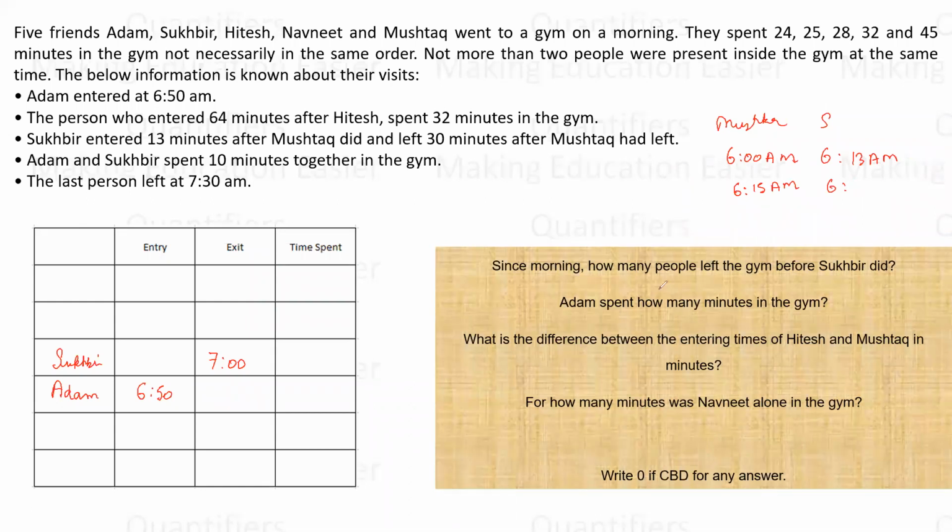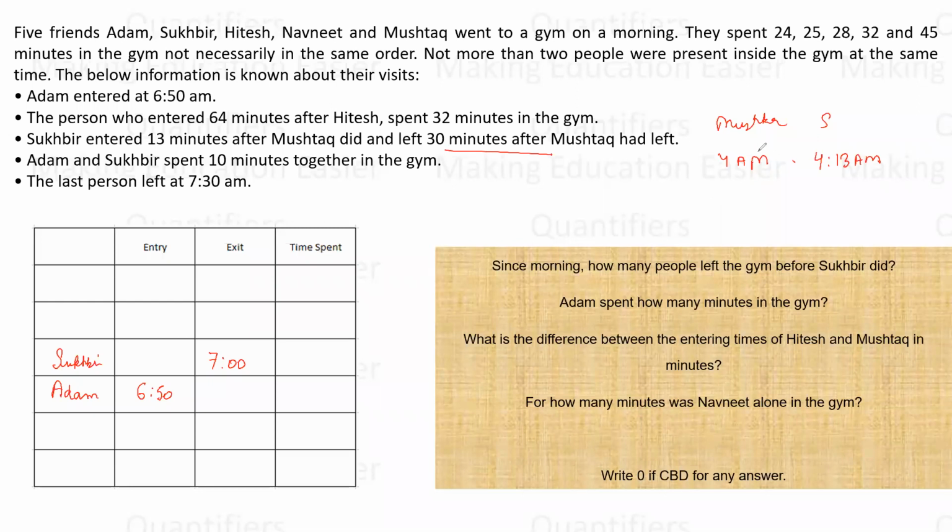I will repeat it once again. Let us say Mushtaq is entering at 4 a.m. I know that Sukhbir entered 13 minutes after Mushtaq, so Sukhbir must have entered at 4:13 a.m. Further, it is given that he left 30 minutes after Mushtaq left.